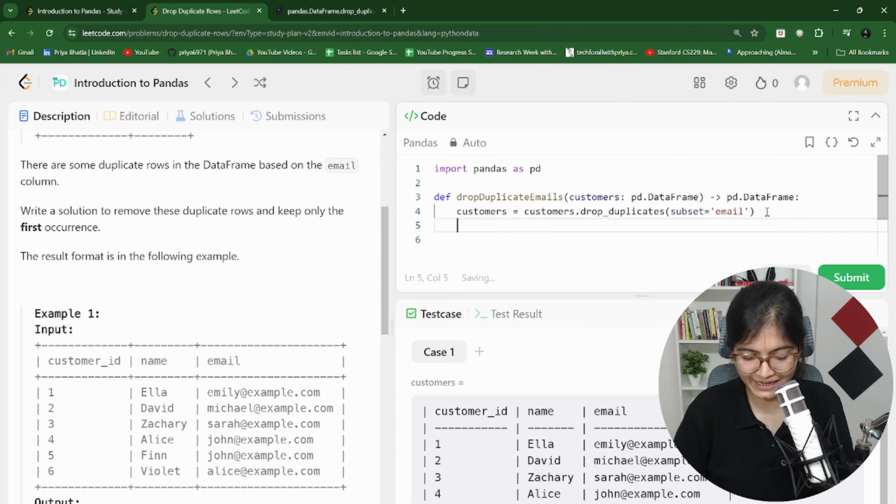So let's try to run this code. We'll see whether we get some error or not. Okay, running fine. Let's try to submit this part and we'll see whether it's working fine or not. And superb, it is working perfectly fine.